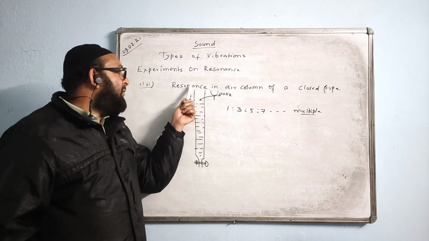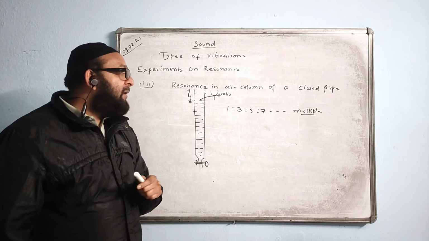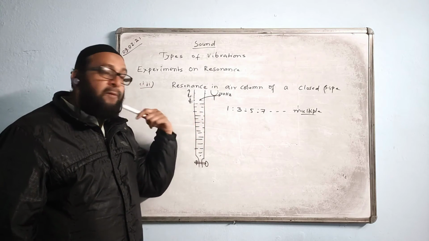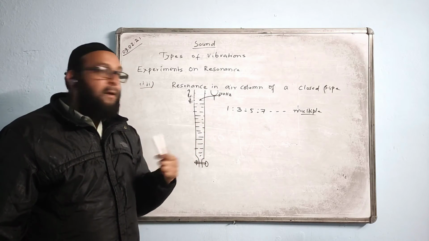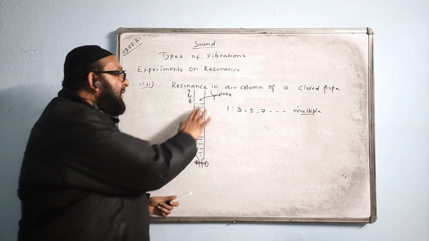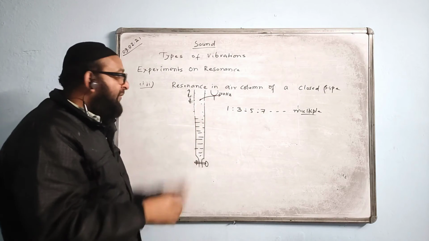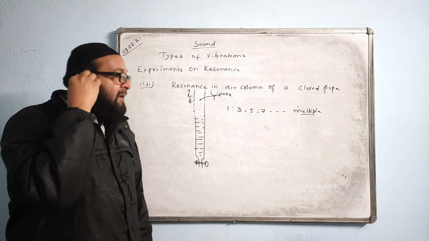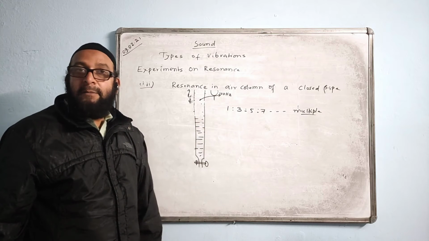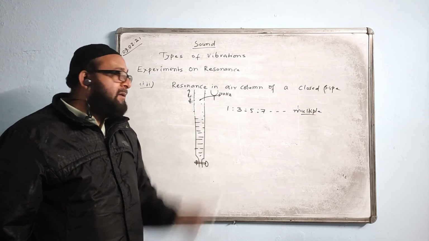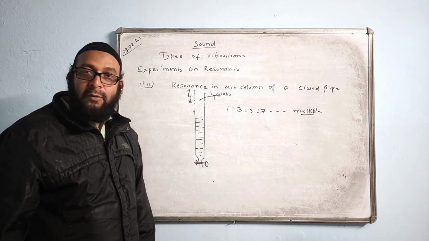Suppose the first length of the air column giving resonance is 10 centimeters. Which other length of the air column will give resonance? I mean, where will we again get the loud sound? The answer is 10 times 3. It should be an odd multiple, not an even multiple. 10 times 3 is how much? 30 centimeters. If the length becomes 30 centimeters, again you will get the loud sound. Next will be 10 times 5, 50 centimeters, which will again give the loud sound. 70 also will give the loud sound, and so on. If the first length is 2, what is the next length where you will hear the loud sound? 2 times 3 is 6. 2 times 5 is 10. It always has to be an odd multiple. Remember it. Understood?